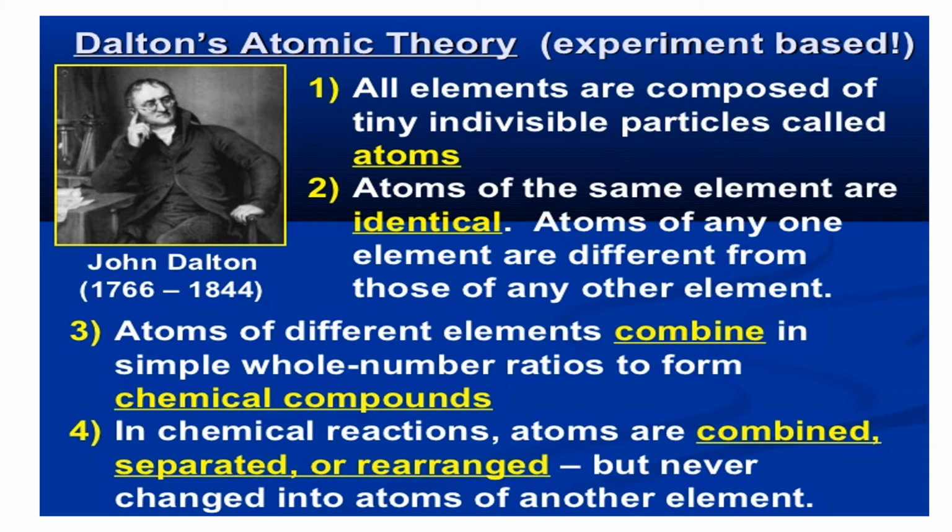John Dalton was the next person who stated the concepts related to atoms based on his experiments, and his theory is known as Dalton's atomic theory. According to this theory, all elements are composed of tiny indivisible particles called atoms. He also agreed with Democritus that the atom is a tiny, indivisible particle, and that atoms of the same element are identical.